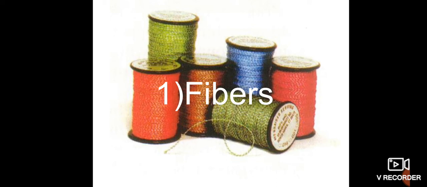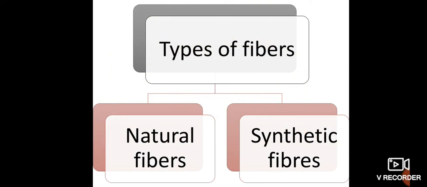So fibers. What do you mean by fibers? I think you have heard this term also, right? I hope you remember that in the previous standard, when you were in seventh, we discussed fibers and fabrics. Is it right? Could you remember this? Children, there are two types of fibers, that is natural fibers and synthetic fibers. How many types of fibers are there? There are two types of fibers, natural fibers and synthetic fibers.